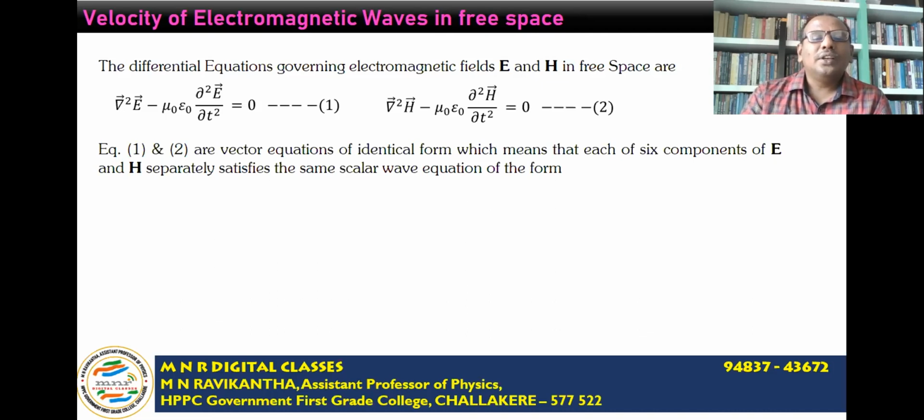Now these two equations are vector equations which are in identical form. The only change is that in the first equation we have the electric field vector, and in the second equation the magnetic field vector. Since they are identical, it implies each of the 6 components of E and H, 3 components for electric field and 3 components of magnetic field, separately satisfies the same scalar wave equation of the form, del square phi minus mu naught epsilon naught times del square phi by del t square is equal to 0.